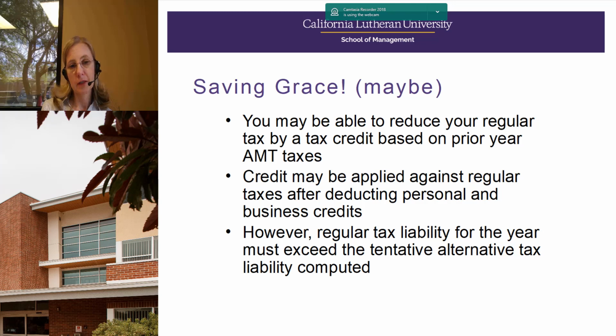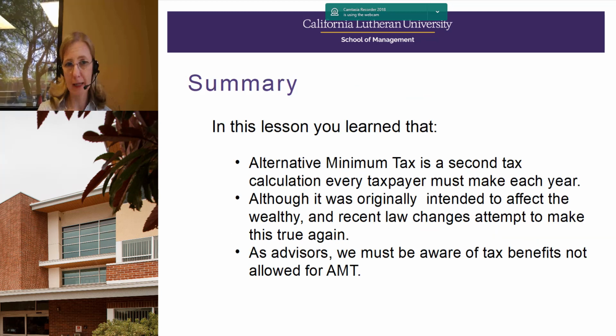And so this is helping to smooth out the timing of payment of taxes, in addition to making sure that taxpayers pay their fair share. So the credit does help if you are subject to AMT under certain situations. It's not an extra tax, it's more like an early tax.